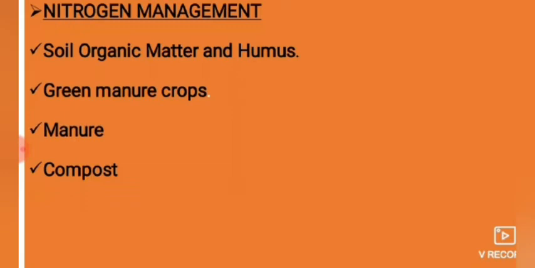Next one is about compost in nitrogen fixation. The nitrogen content of compost will vary according to the source material and how it is composted. The preparation process also affects the availability of nitrogen.